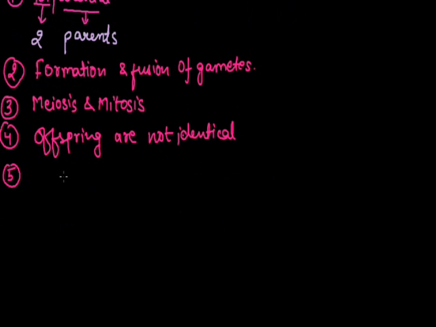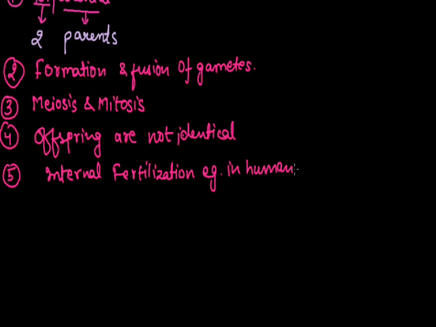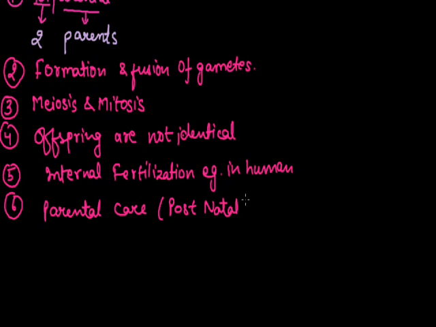Fifth is fertilization. In humans it is internal fertilization. For example, in humans, this fertilization occurs in the fallopian tube of the female. Sixth is that parental care is very well developed. Parental care is a kind of post-fertilization care, meaning that after the birth of the baby parental care is required, and this is called postnatal requirement.